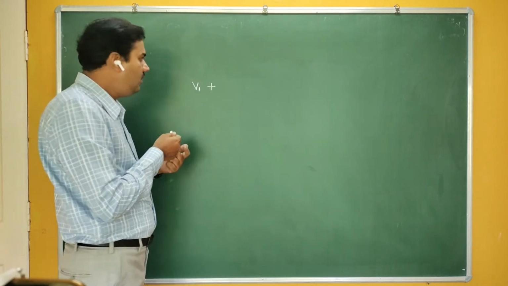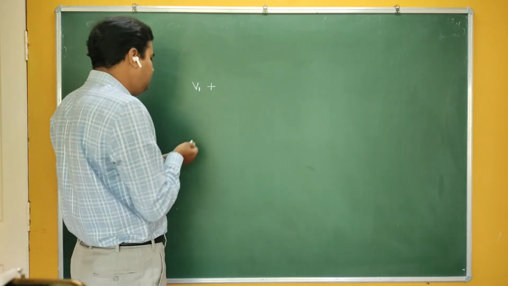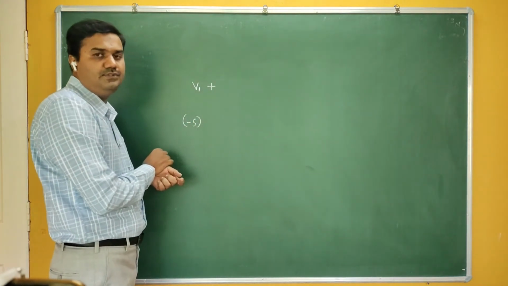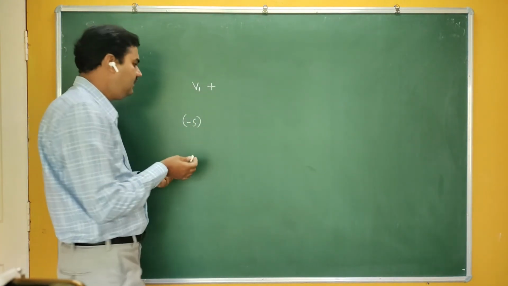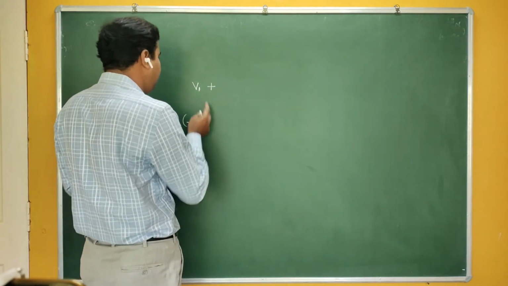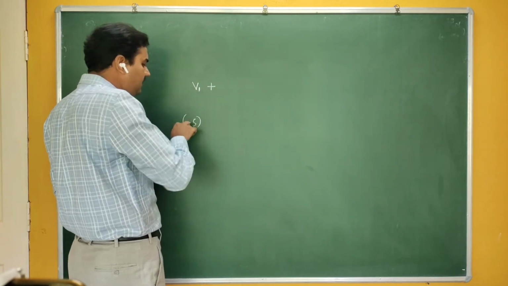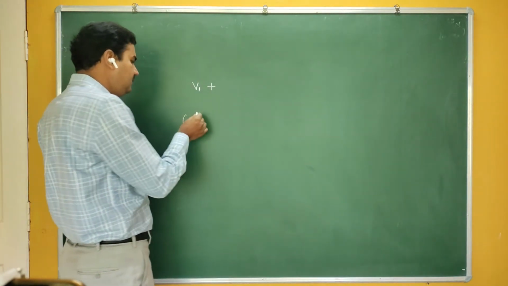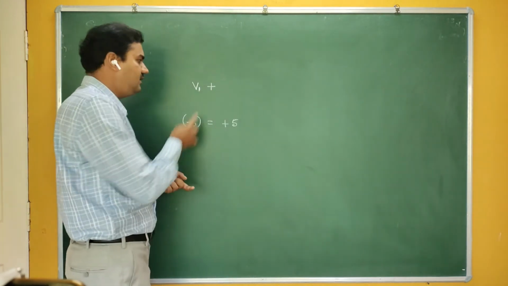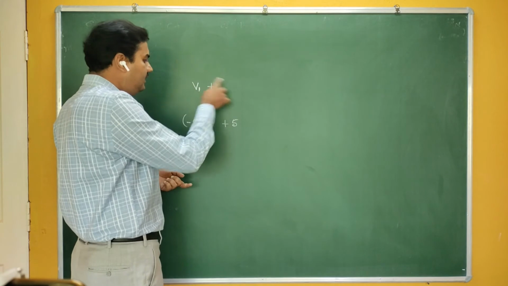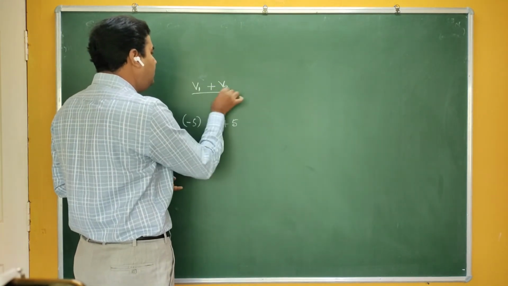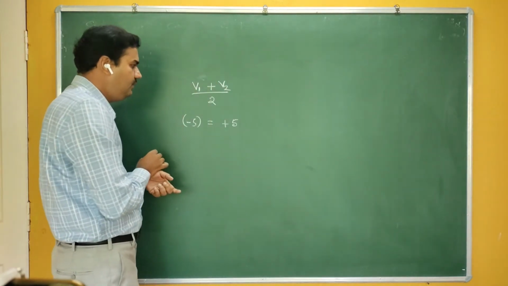But if I convert minus 5 into plus 5, then it is correct. For example, if I make this minus 5 a plus 5, then 5 plus 5 divided by 2 gives the right answer. So if I take V1 plus V2 divided by 2, what we will do is very simple.